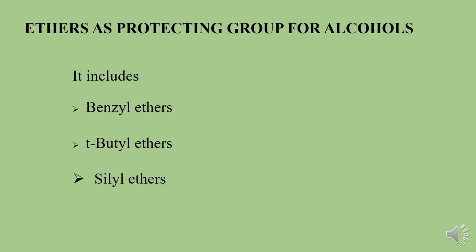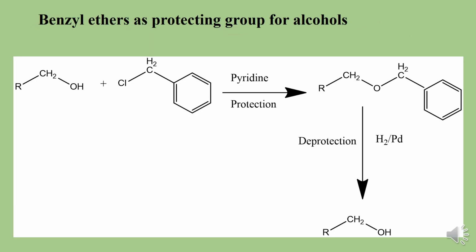Next we shall go for ethers as a protecting group for alcohols. As we know, the functional group for ethers is ROR'. It includes benzyl ethers and tertiary butyl ethers, and in the presence of a palladium catalyst the primary alcohol is generated back.